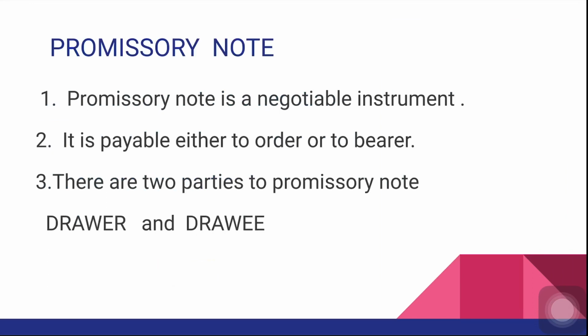Drawer is a person who draws the promissory note. He promises to pay a certain amount as specified in the promissory note. He is also known as the promisor. So, drawer is the one who is going to pay the money. And drawee is the person in whose favor the promissory note is drawn. Okay, drawee or payee are the same people. Drawee is also known as the promisee. So, earlier we have seen that the drawee in bills of exchange makes payment. Here in promissory note, drawee receives payment.